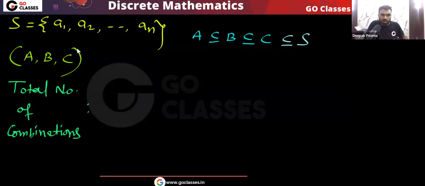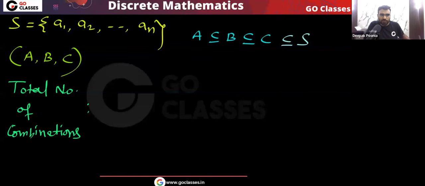To find the total number of combinations, remember one thing here. We want A to be a subset of B, B to be a subset of C. This means every element of A must be in B and every element of B must be in C. This is the meaning of subset. A is a subset of B. That simply means every element of A must be in B.